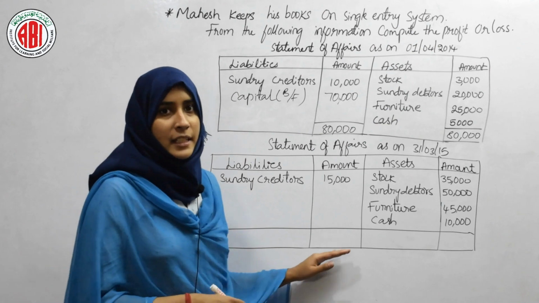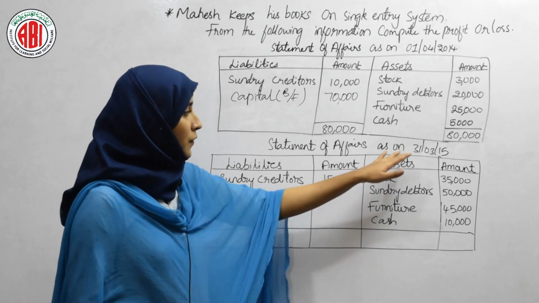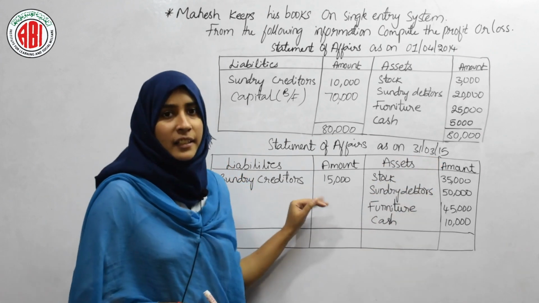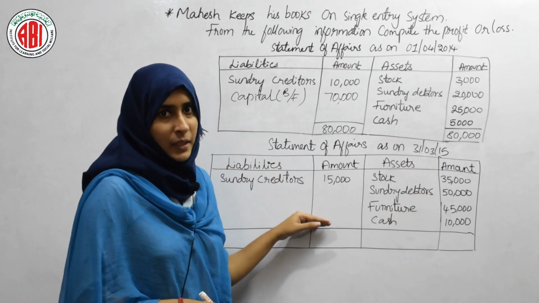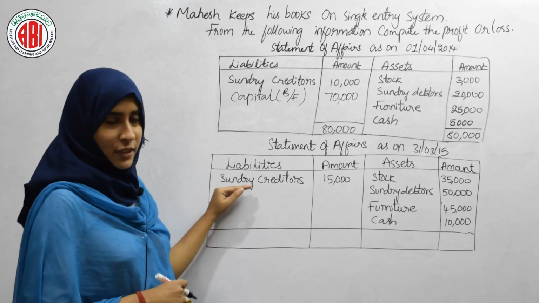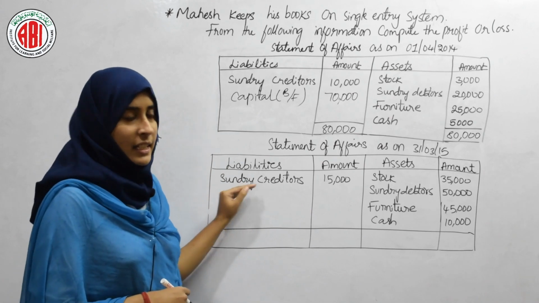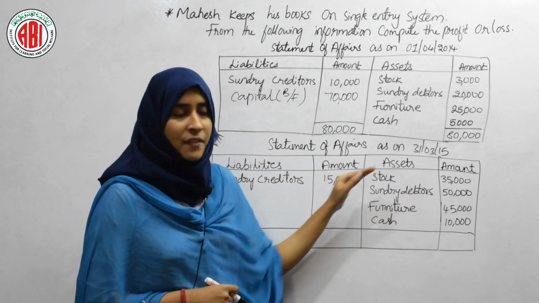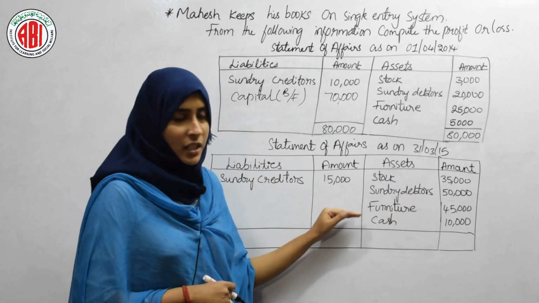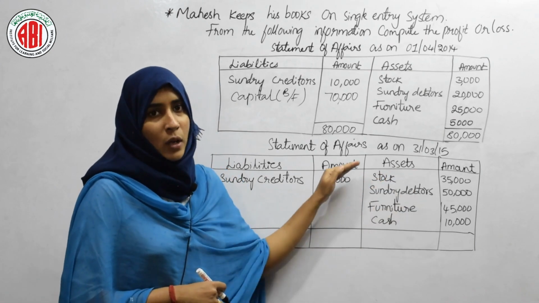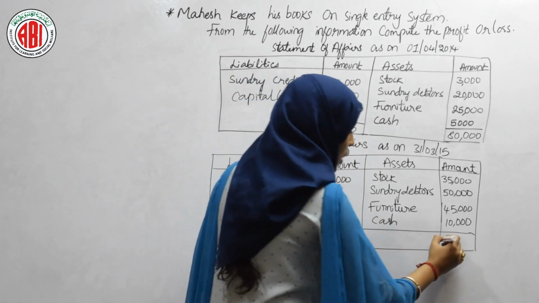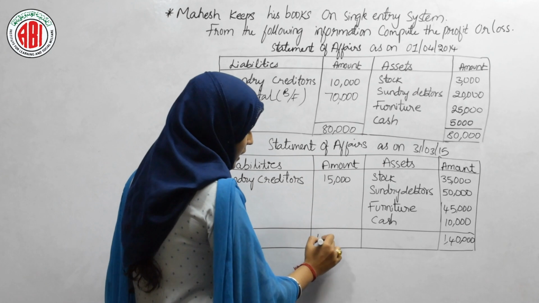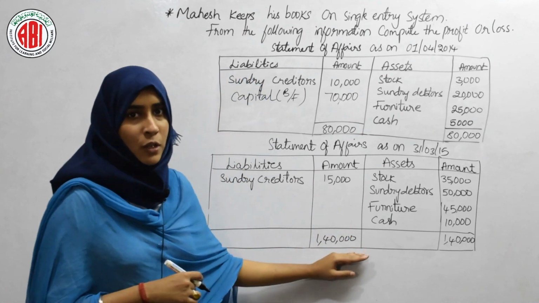Again we have prepared the statement of affairs at the ending of the year, that is 31st March 2015. Here we can see that entries are same, only the difference is amount. So under liability side we are having sundry creditors, that is 15,000, and under asset side we are having stock, sundry debtors, furniture and cash. Now when you add them up, it will come around 1,40,000. That same amount will be written here as well, that is 1,40,000.